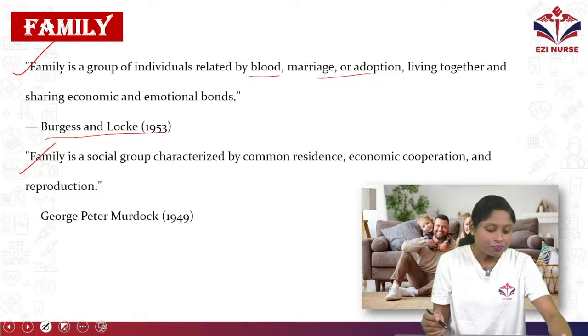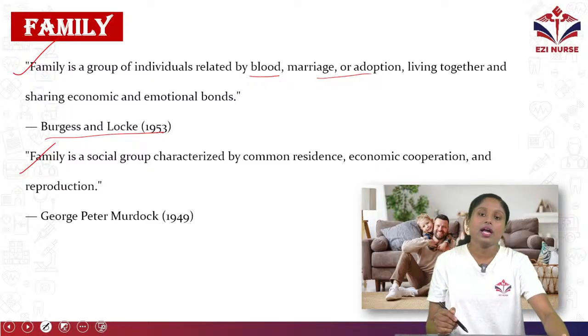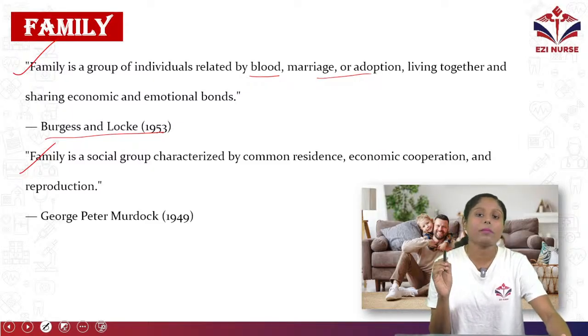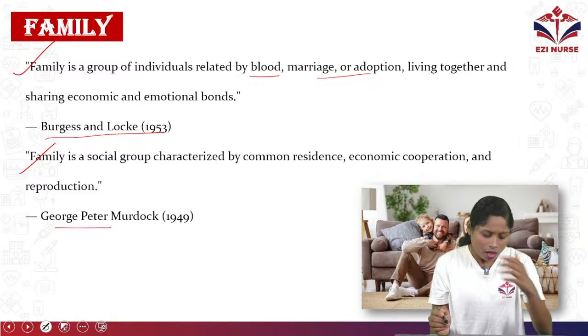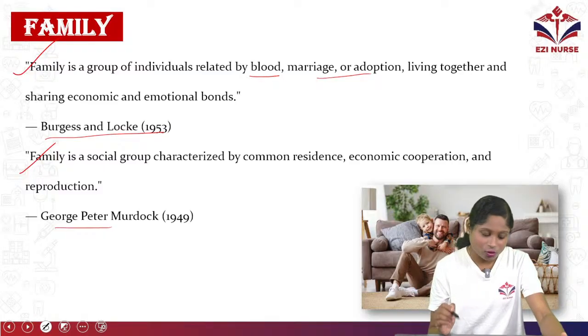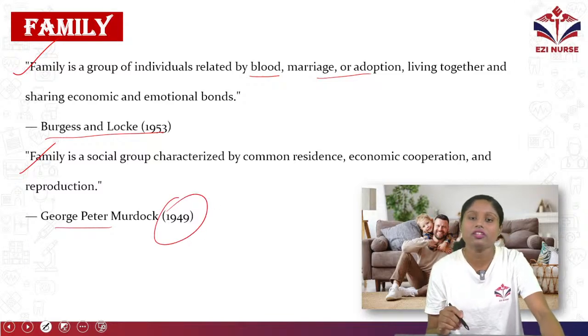Next one is, family is a social group characterized by common residence, like a home, economic cooperation and also reproduction. That is by George Peter Murdoch in the year 1949. So these are the definitions of family.